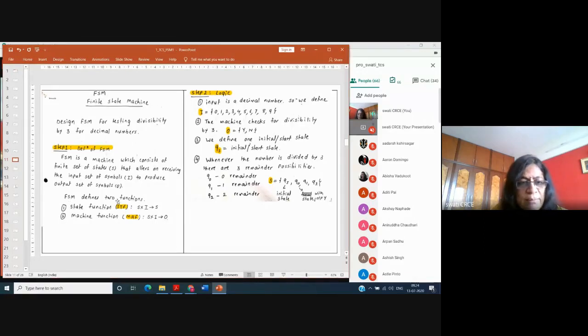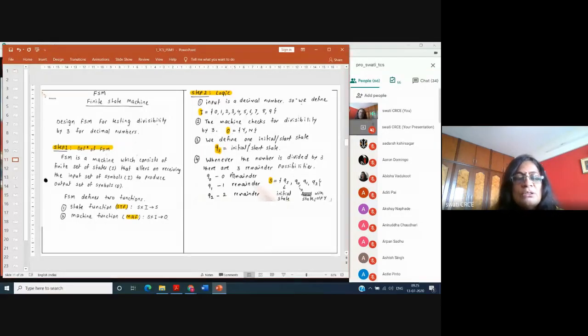You just tell mathematically that it has two functions, state function and machine function, where the state function is STF, that is S into I is equal to S, and S into I is equal to O, where S, I and O are mathematical sets. So this is about the definition.